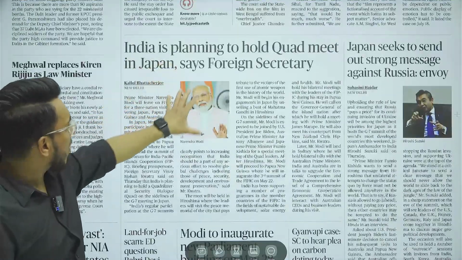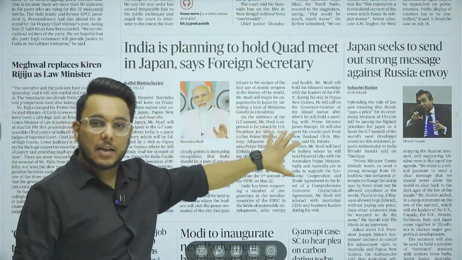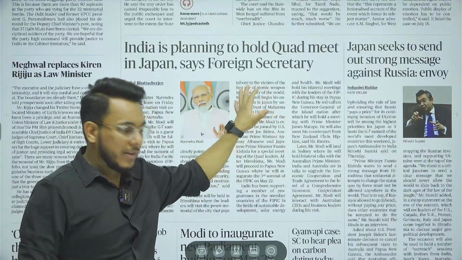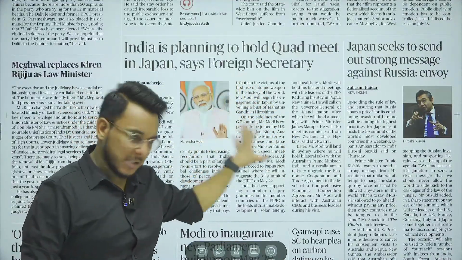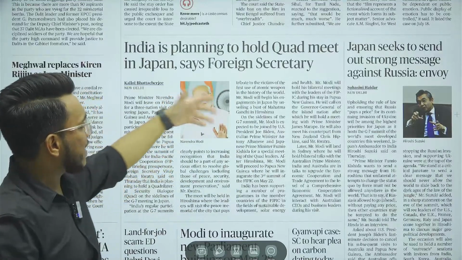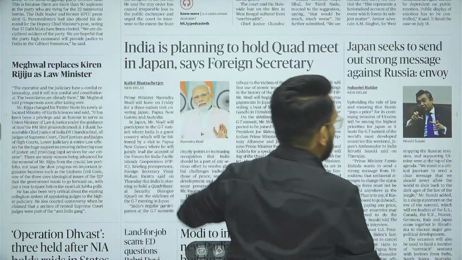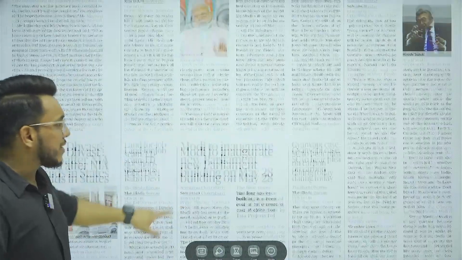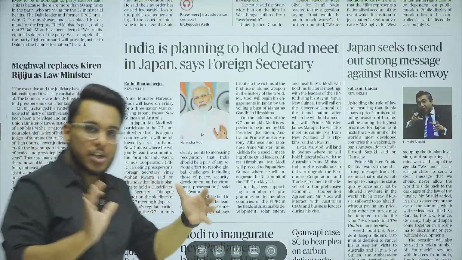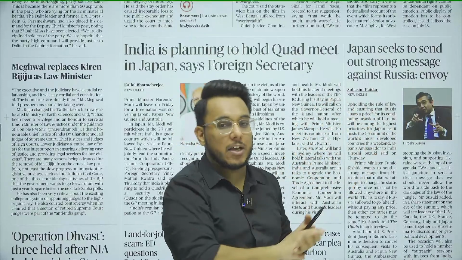India is planning to hold a Quad meet in Japan. We'll take this article. Moreover, in the editorial also there is one article where it has been integrated. Then moving on, Japan seeks to send out a strong message against Russia, Japanese envoy. Now see this thing. As this Russia-Ukraine war is going on, we know that the world is divided into two parts. On one hand Russia, China, and on the other hand the West, the US and the countries aligned with the USA. So this has actually become a proxy war between the West and Russia, China.